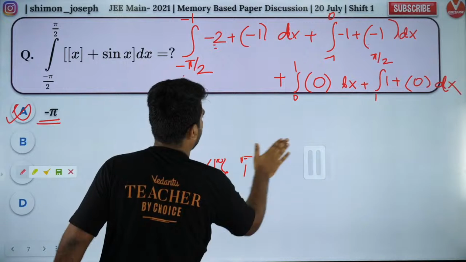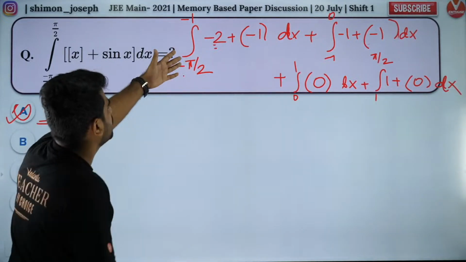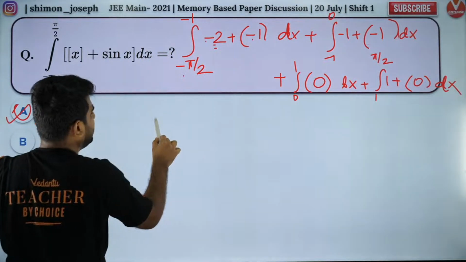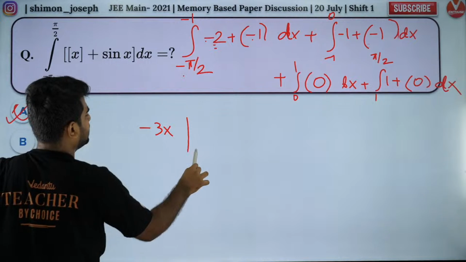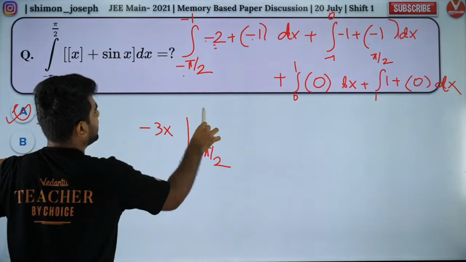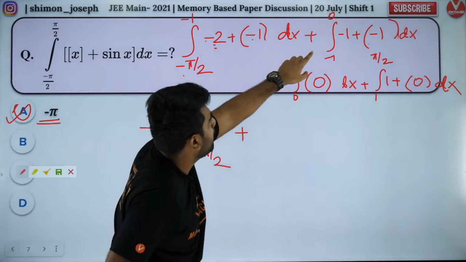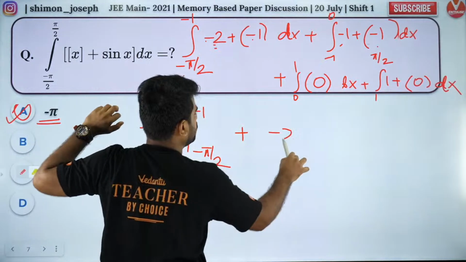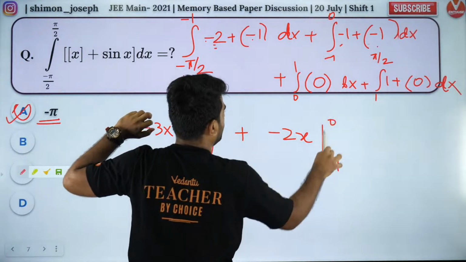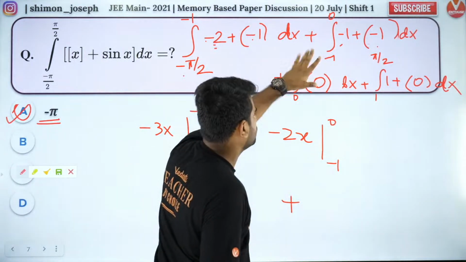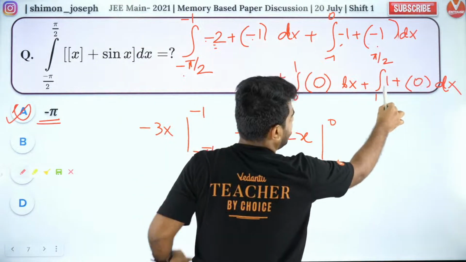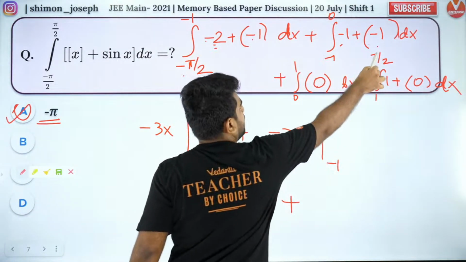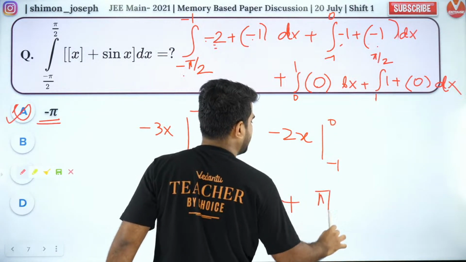The answer is -pi. I'm sure everybody can do that. So this is -3. The integral of -3 is -3x from -pi/2 to -1, plus the integral of -1, which will be -2x from -1 to 0. Next, the integral of 0 is 0, so this will go away. The last one is the integral of 1, which will be x from 1 to pi/2, so that will be pi/2 - 1.